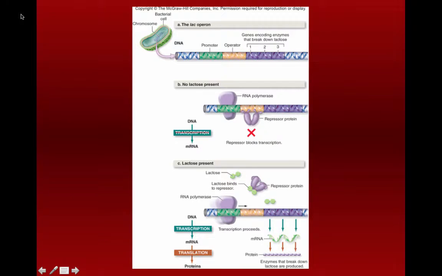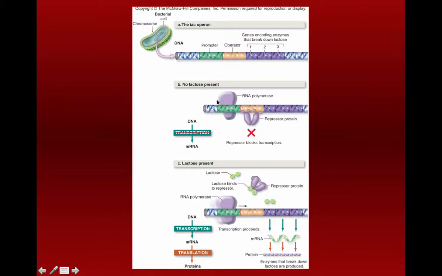Right, so this picture up here is a pretty good one. It shows us the actual lac operon itself. This is part of the bacterial chromosome, of which, of course, they only have one. The DNA is here. The regulatory genes, promoter, operator, and then 3 structural genes that are all back to back to back to allow for the production of lactase.